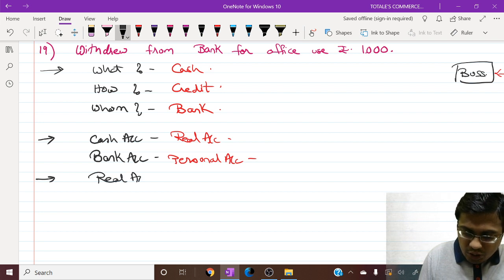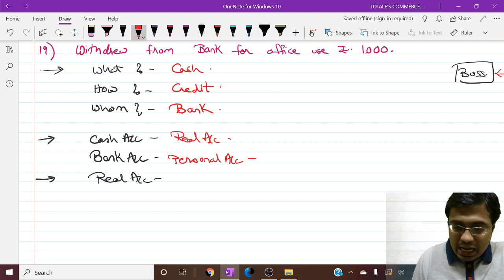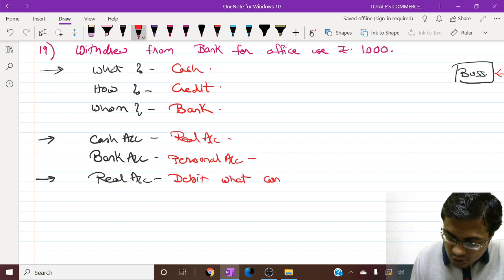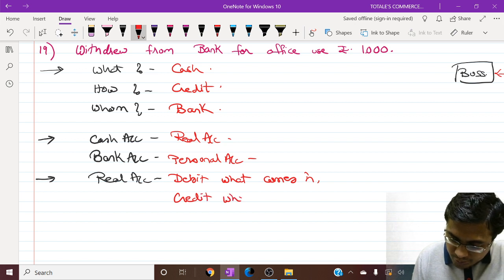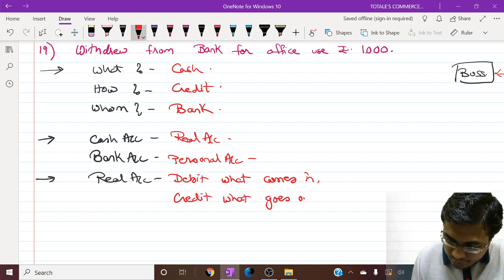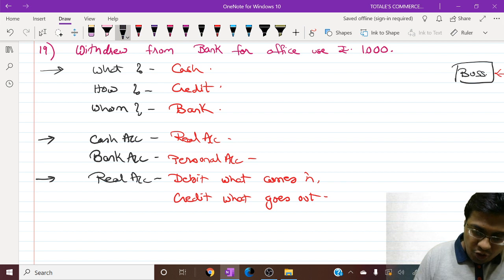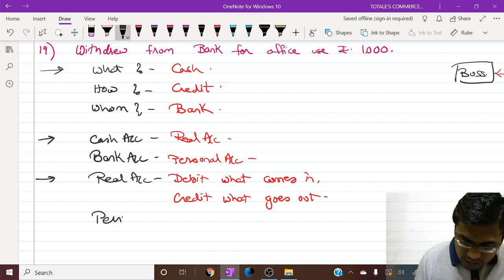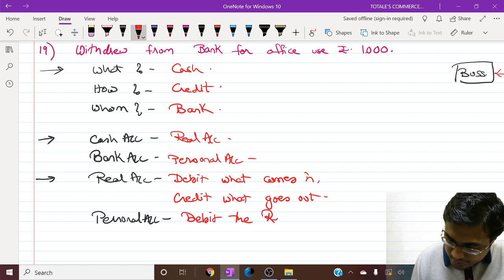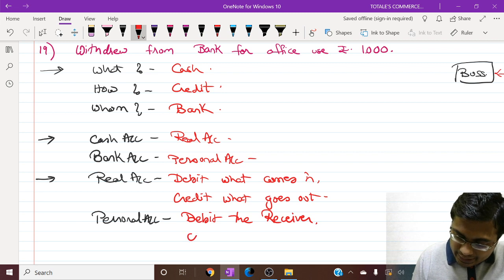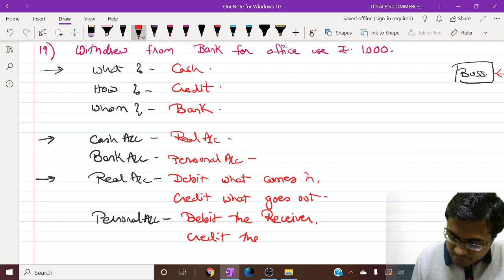The rules for real accounts are: debit what comes in, credit what goes out. The rules for personal accounts are: debit the receiver and credit the giver.